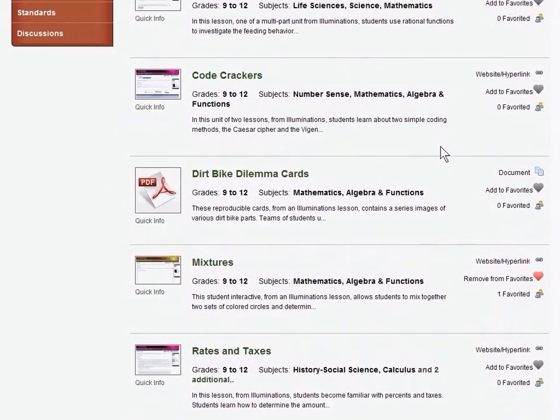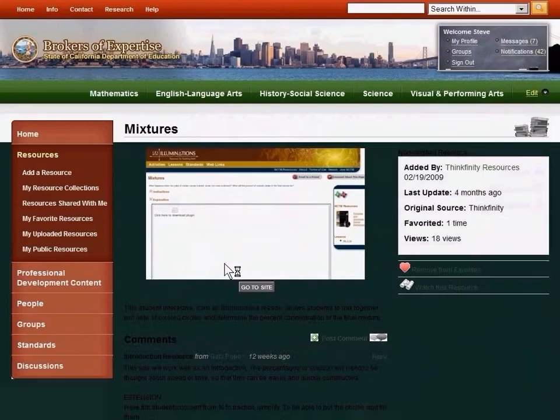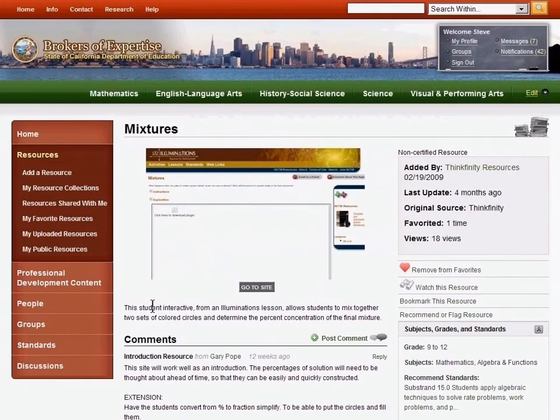It's important to note here that the broker's site is able to store information locally that lets users go directly to the correct page on the remote site. In this case, 3 of the web resources are all part of the Illumination site, but they link to different instructional areas within that site. Let's take a look at one of these web resources so you can see how they fit into the broker's system. Now we're on the resource detail page.